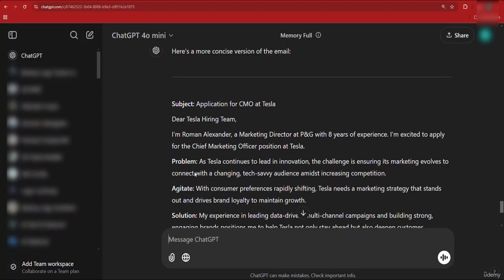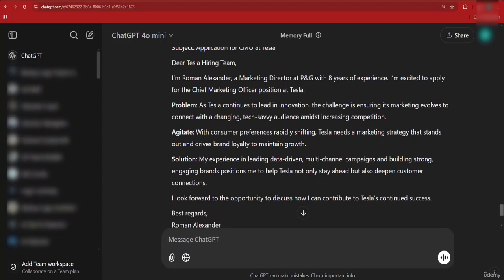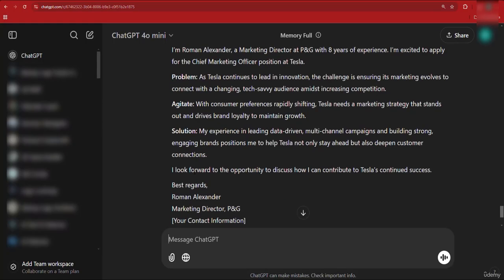So now it's shorter. The problem, in this case, it says, as Tesla continues to lead in innovation, the challenge is ensuring its marketing evolves to connect with a changing, tech-savvy audience amidst increasing competition. The agitation side is, with consumer preferences rapidly shifting, Tesla needs a marketing strategy that stands out and drives brand loyalty to maintain growth. Then the solution is, my experience in leading data-driven, multi-channel campaigns and building strong, engaging brands positions me to help Tesla not only stay ahead, but also deepen customer connections.